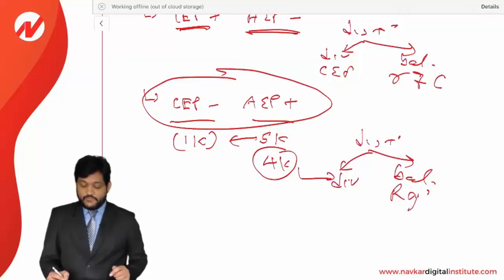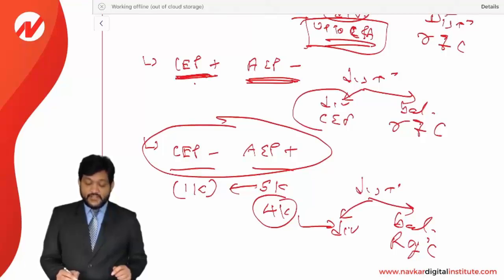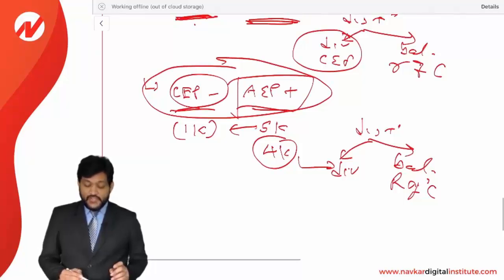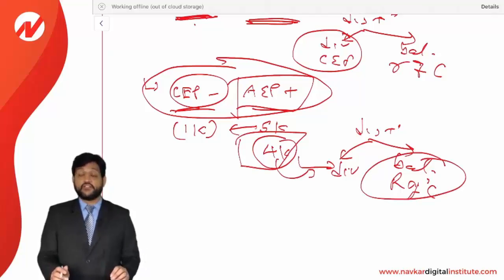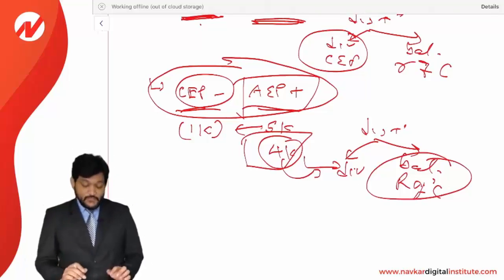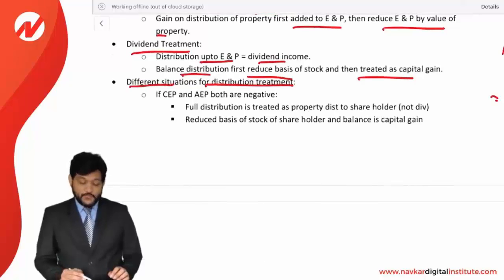Look at this. Here it was CEP positive and AEP negative. So up to CEP is straight away dividend, no netting off. But if CEP is negative and AEP is positive, then you need to net them off, and the net amount of earnings will be considered as a dividend, and the remaining is considered as a return of capital. So this situation should be taken care of very seriously. Okay. Look at this. Here they have given different situations as we discussed.